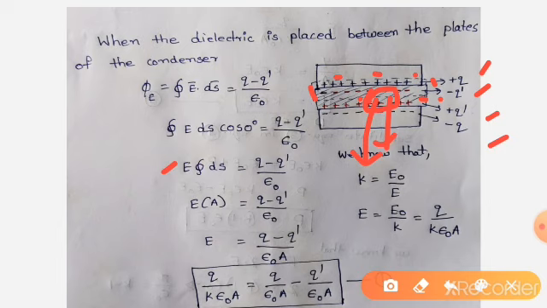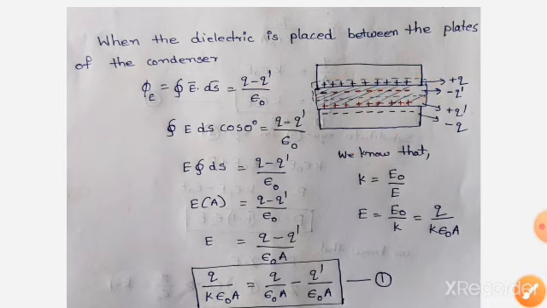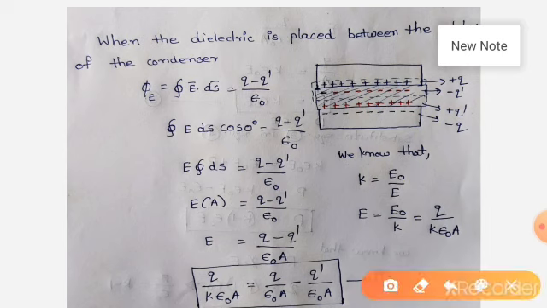What is it according to Gauss law? Integral over a closed surface E bar dot dS is 1 by epsilon naught times the total charge enclosed within the surface. Our Gaussian surface contains the charge Q minus Q prime, so we write it here as Q minus Q prime by epsilon naught.